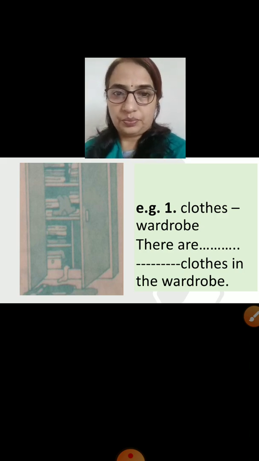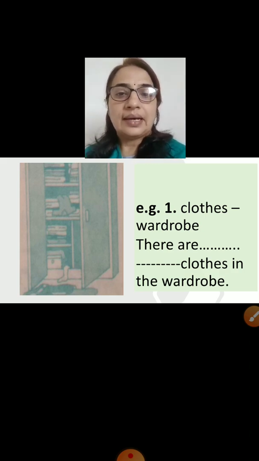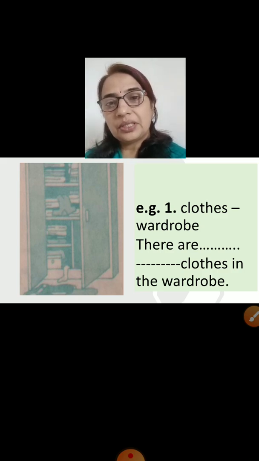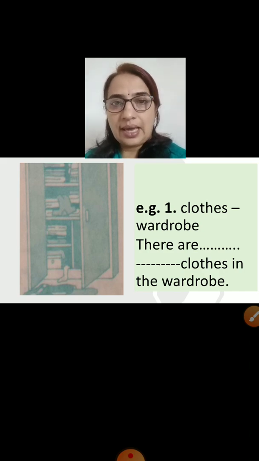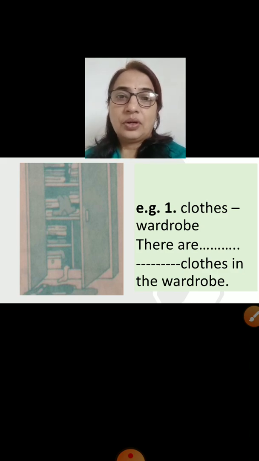Clothes, wardrobe. These are the clue words. And the sentence is, there are dash clothes in the wardrobe. So after observing the picture, what do you understand? Yes, some clothes are coming out of the wardrobe. They are falling down, isn't it? And the door of the wardrobe is open. So which is the correct answer here? Not enough, too much or too many?